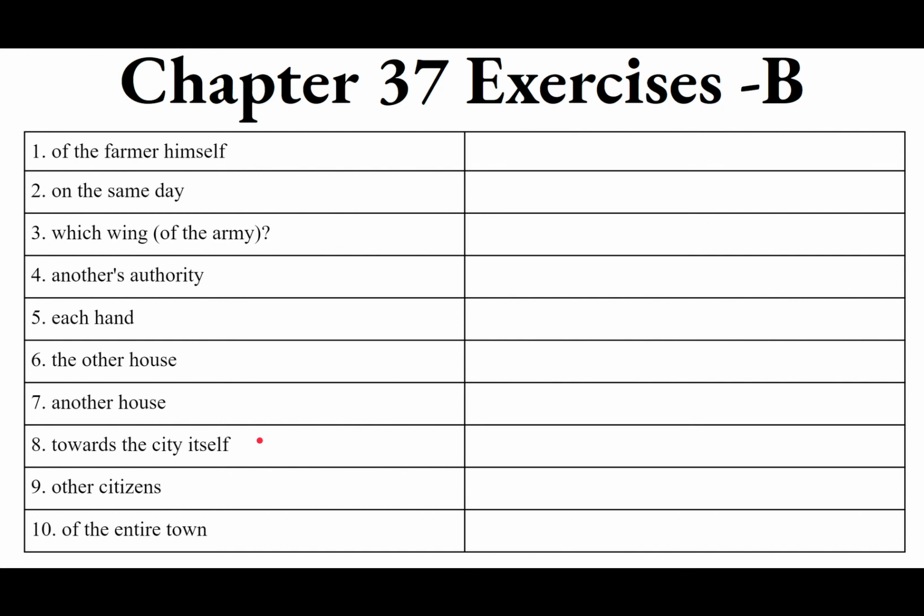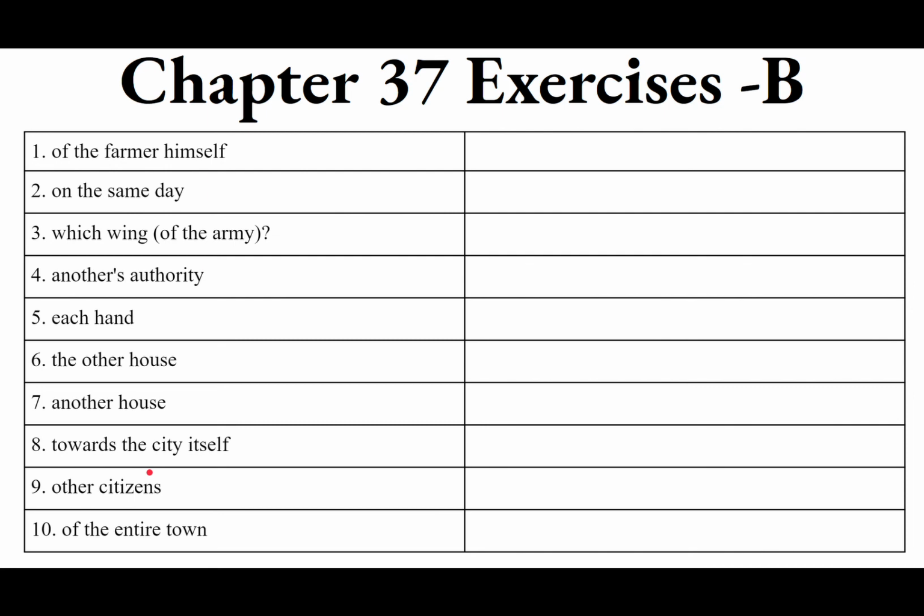8, we have towards the city itself. Towards the very city. The city itself. The intensive emphatic pronoun. Towards, ad, plus the accusative of urbs, urbis, feminine, ad urbem, and then city, accusative singular feminine of ipse, ipsa, ipsum is ipsam. Ad urbem ipsam. To the city itself. Remember, cities are feminine in Latin, and sometimes still in English. Towards the city herself.